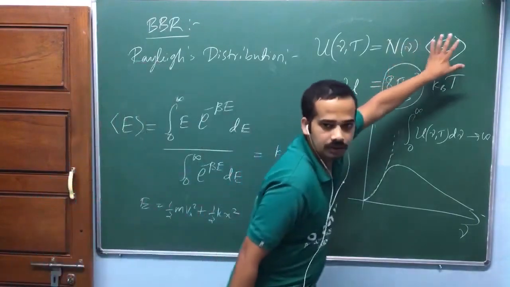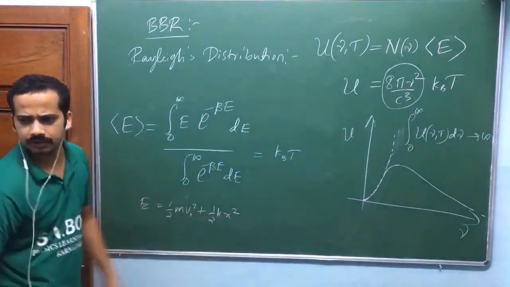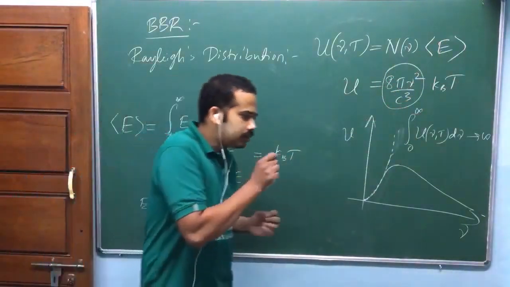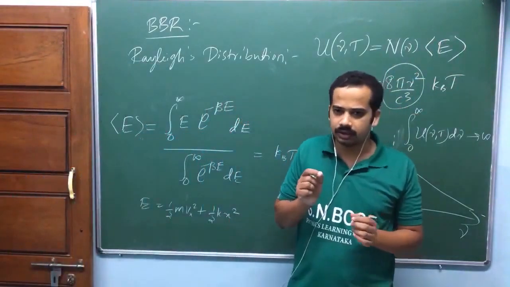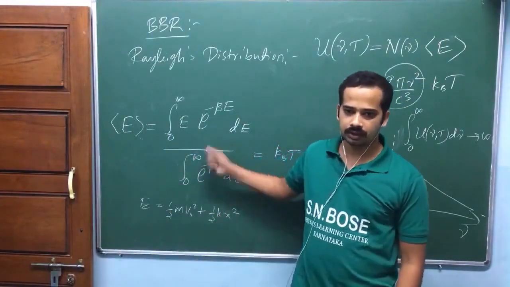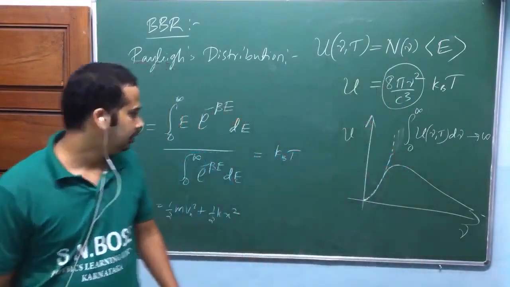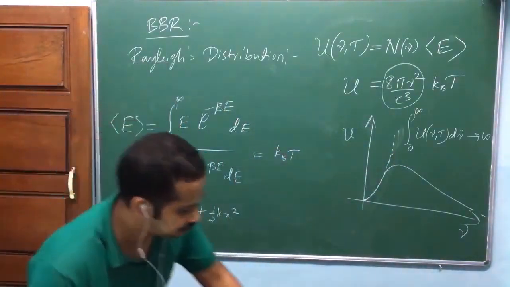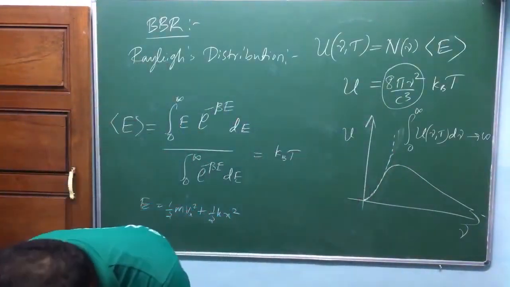Or you can use the equipartition theorem, because the idea is that the oscillating atoms or oscillating charges are in thermal equilibrium at temperature T. Then statistically we can write like this. Any question? Quickly. So continue. If you have any question, quickly ask.